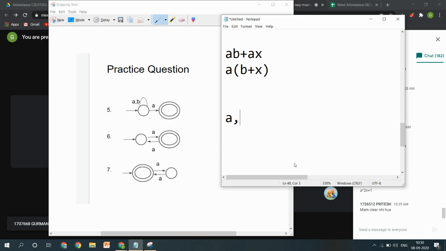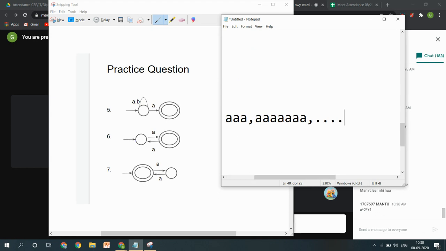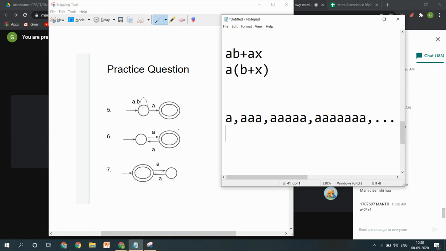Then if I take 2 times A, it will go to a state which does not have double circles, that means reject. Then I will take A and again A, accepted. Triple A accepted, 4 times A, reject, 5 times A, accept, 6 times A, reject, 7 times A, that will be accepted. तो यहाँ से मुझे एक पैटर्न मिल गया that odd length of occurrences of A are accepted by this automata.